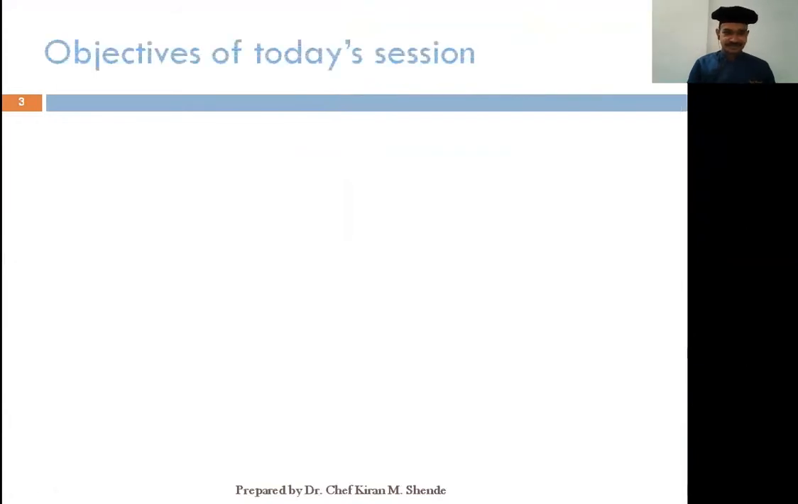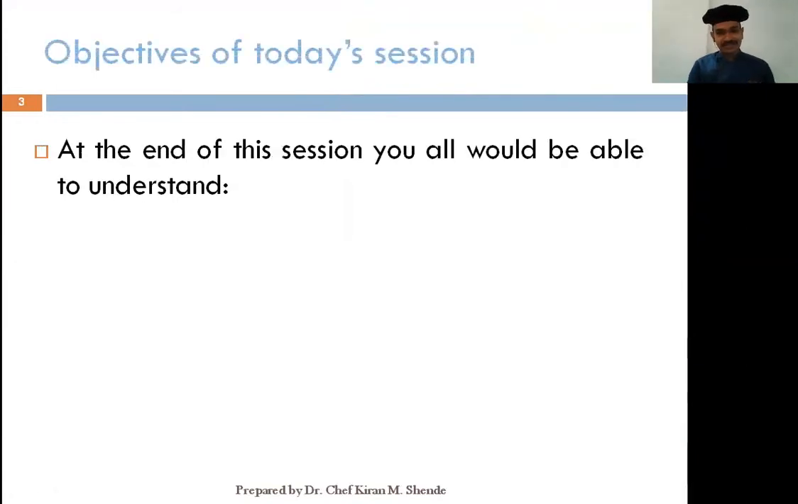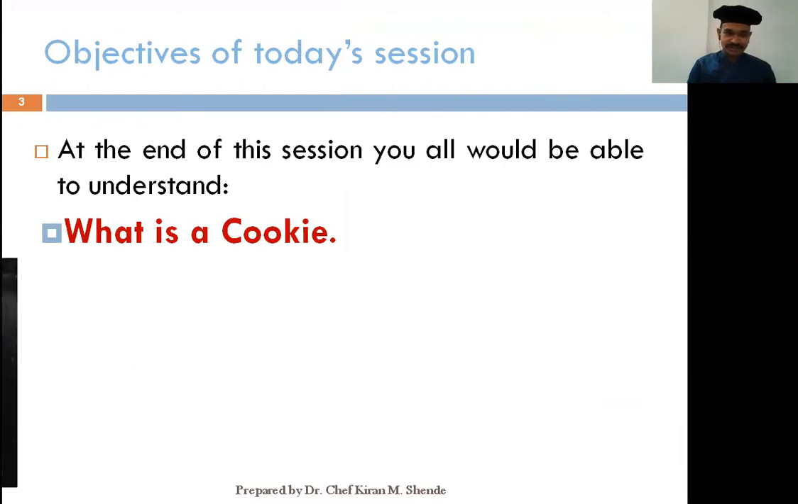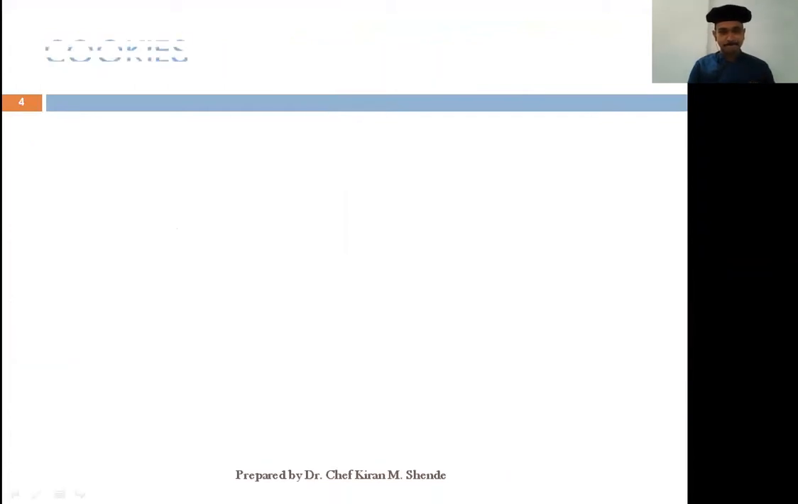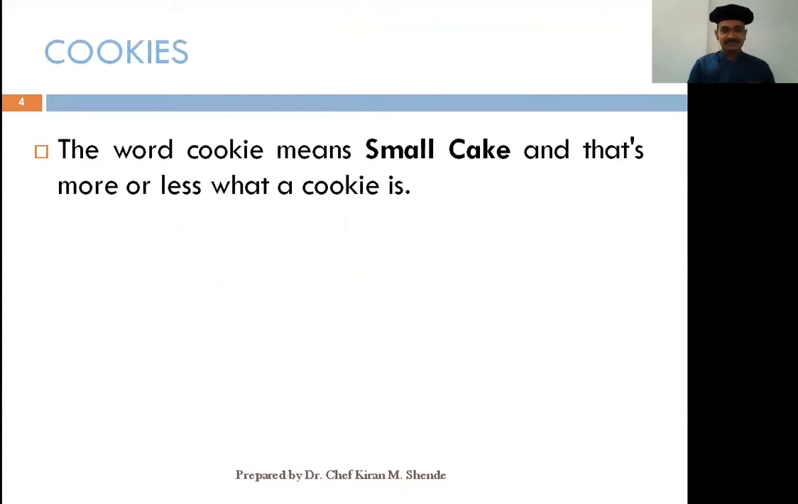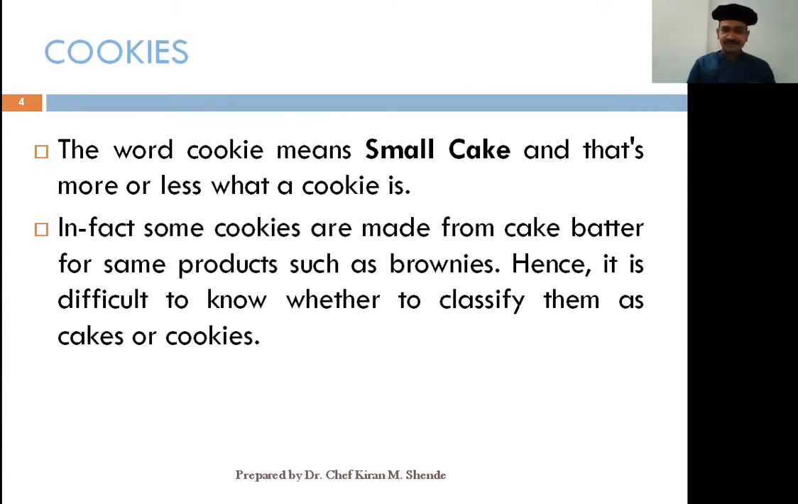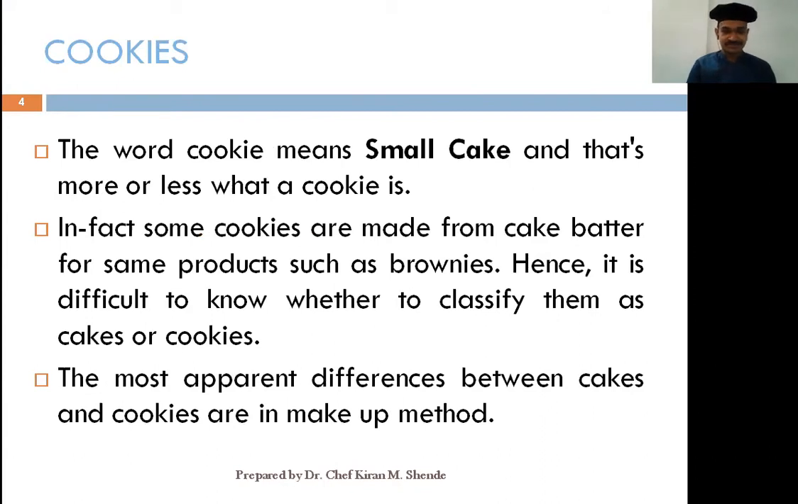At the end of this session, you will be able to understand what a cookie is and what are various characteristics of a cookie, which is very important for a student to know. What exactly a cookie is? The word cookie means a small cake, and that's more or less what a cookie is. In fact, some cookies are made from cake batter for some products such as brownies. Hence, it is difficult to know whether to classify them as cakes or as cookies.